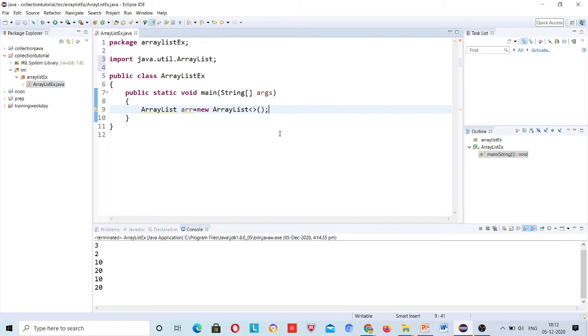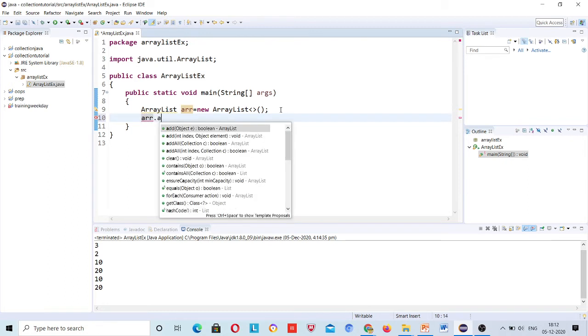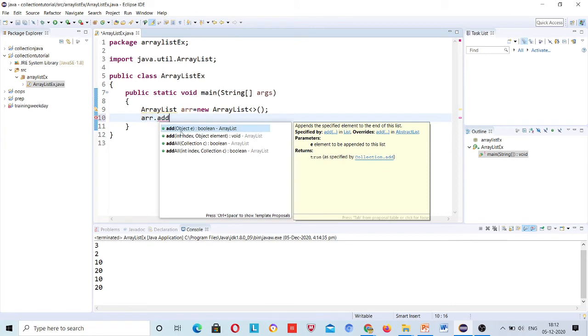Okay, now you can add elements in it. And how? There is an add method, arr.add, but remember what it is saying: object. Not only ArrayList, even everything in collections stores objects. You can note down this point.